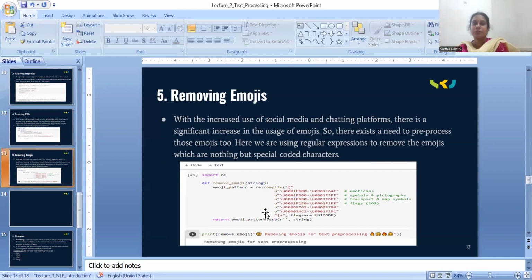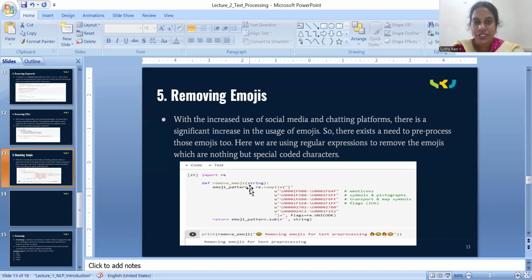Next step, removing emojis. With the increased use of social media and chatting platforms, there is a significant increase in the usage of emojis. So there exists a need to pre-process those emojis too. Here we are using regular expressions to remove the emojis, which are nothing but special coded characters. To remove the emojis, we are again using a function called remove emoji.